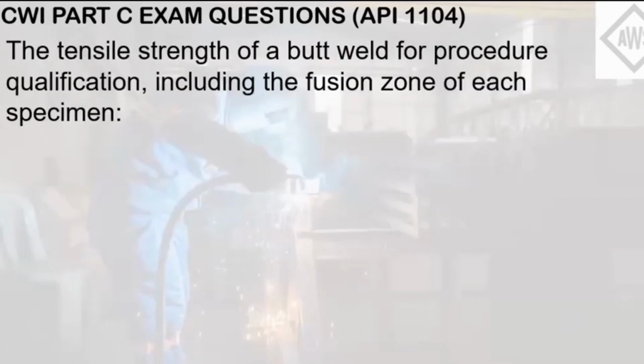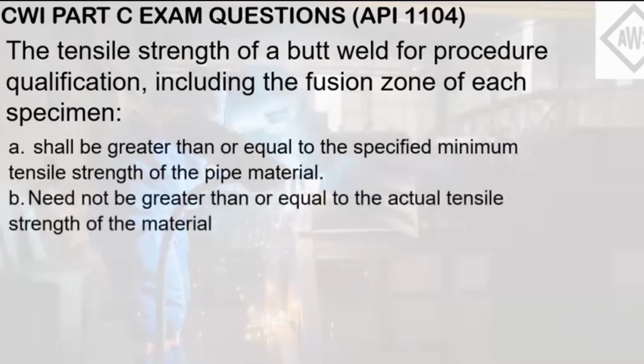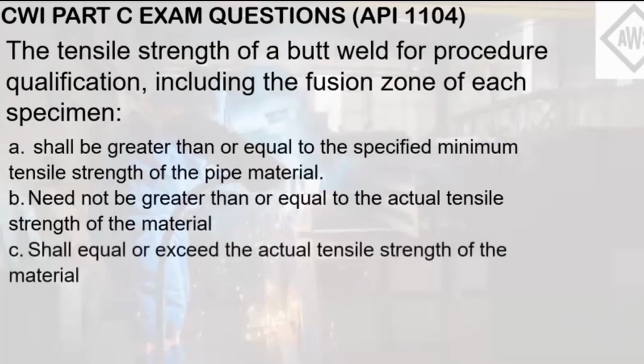The tensile strength of a butt weld zone for procedure qualification, including the fusion zone of each specimen. Letter A: shall be greater than or equal to the specified minimum tensile strength of the pipe material. Letter B: need not be greater than or equal to the actual tensile strength of the material. Letter C: shall equal or exceed the actual tensile strength of the material. Letter D: A and B above. Letter E: A and C above.